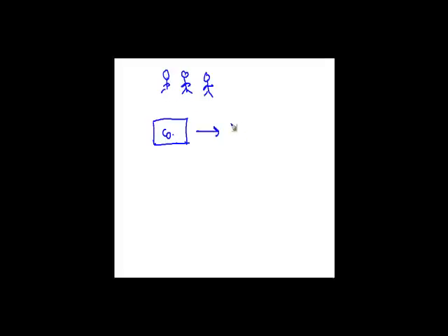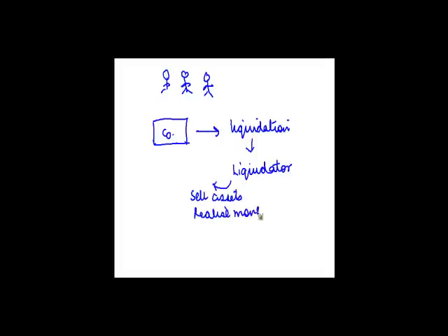This company goes into liquidation. What this means is that the company is basically coming to an end. Liquidation again is a court-driven process in which the court appoints one person known as the liquidator, who is supposed to sell the assets, realize the money, pay debts, and the balance, if any, which is left, is paid to the shareholders.